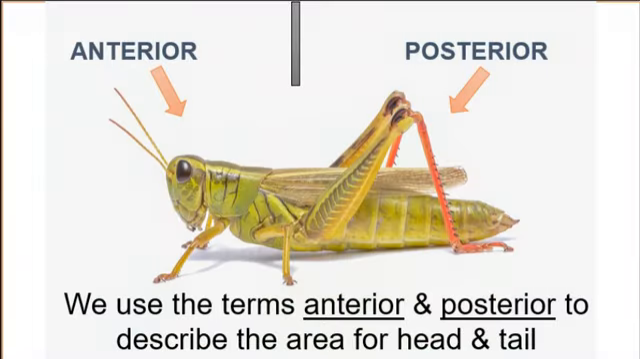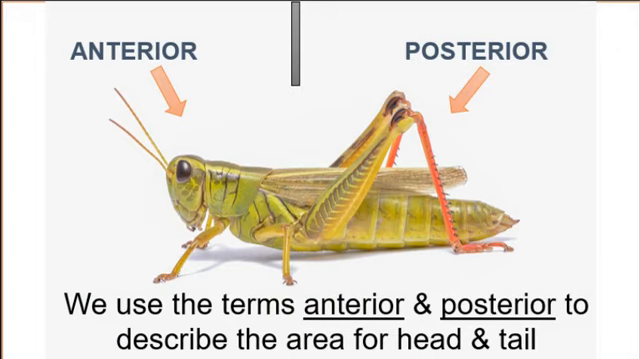All right, we use the terms anterior and posterior. In my biology 2 class, when we're talking about A&P, which is anatomy and physiology of the human body, they have to remember this all year. Anterior and posterior. Anterior is the front, posterior is the back.